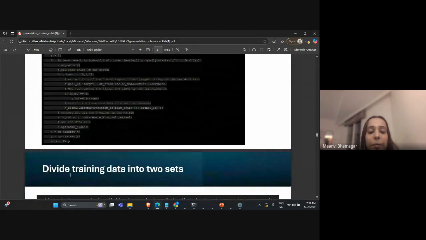So here, at the end we have x and y, it is written return x and y. x stores all the training data, the input feature data, and y stores all the target values, that is 0 and 1 in our case.